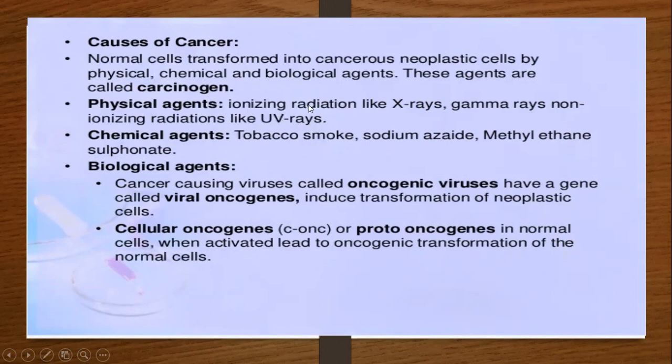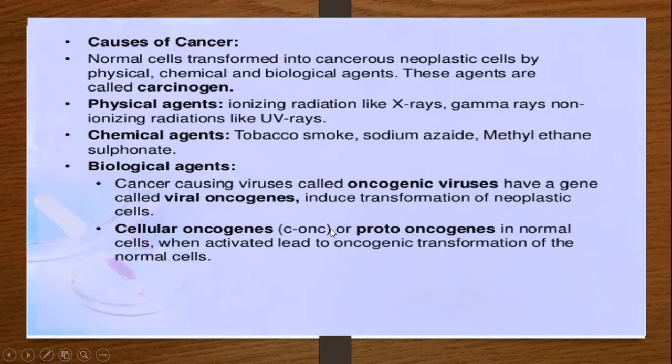When the carcinogenic material comes in contact with the person, the cancerous cell becomes activated. The chemical agents are tobacco smoke, sodium azide, and methyl ethane sulfonate. When the person comes in contact with them, the person may get cancer. The biological agent is a cancer-causing virus called an oncogenic virus, having genes called viral oncogenes, inducing the transformation of neoplastic cells.